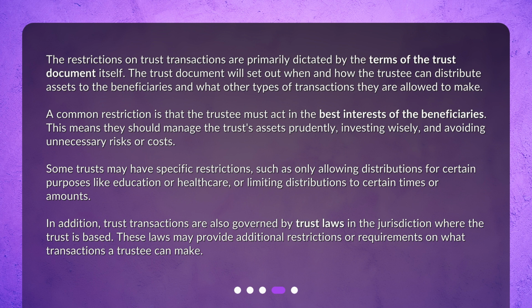A common restriction is that the trustee must act in the best interests of the beneficiaries. This means they should manage the trust's assets prudently, investing wisely, and avoiding unnecessary risks or costs. Some trusts may have specific restrictions, such as only allowing distributions for certain purposes like education or healthcare, or limiting distributions to certain times or amounts.